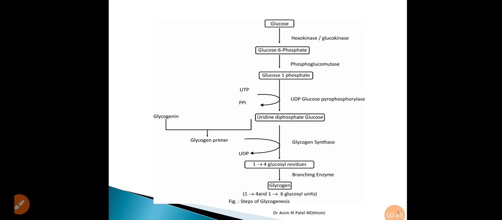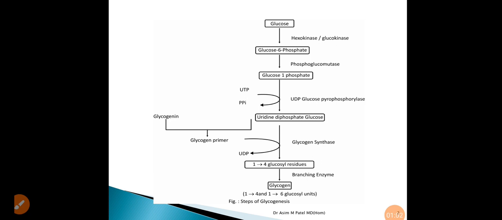So, the various important reactions which occur in glycogenesis. The first one: glucose is converted into glucose 6 phosphate in the presence of the enzymes hexokinase and glucokinase.